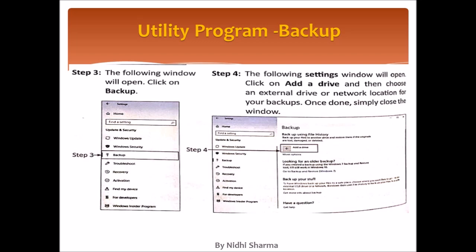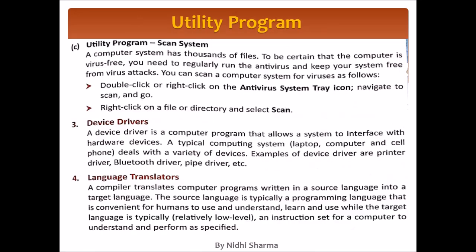Next utility program is scan system. A computer has thousands of files, so we have to check that it should be virus free. So for that, we install antivirus software. So how can you scan the system? You have to double click on the antivirus system tray icon, and then go on the scan option and just click on the scan option. Then you will find that if some error or some virus is there, it will give you a notification. Otherwise, it will say it is free from viruses or other problems. Clear?